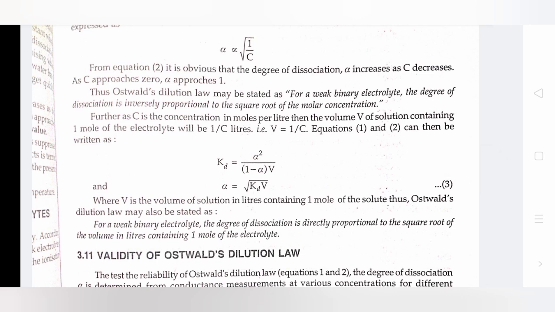Further, as C is the concentration in moles per liter, the volume of solution containing 1 mole of electrolyte will be 1 by C liters. Equations 1 and 2 can be written as alpha equals under the root Kd into V, where V is the volume of solution in liters containing 1 mole of solute. Thus, Ostwald's dilution law may also be stated as: for a weak binary electrolyte, the degree of dissociation is directly proportional to the square root of the volume in liters containing 1 mole of the electrolyte.